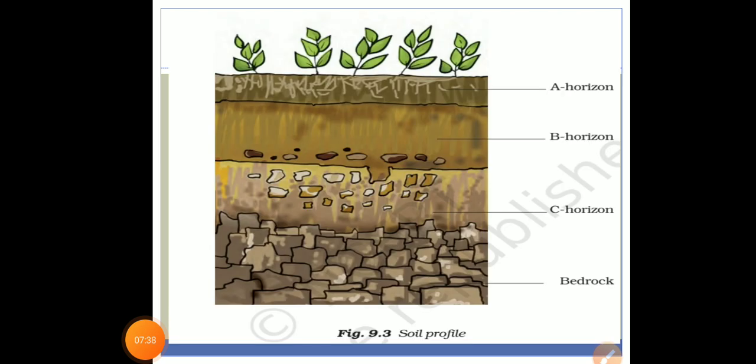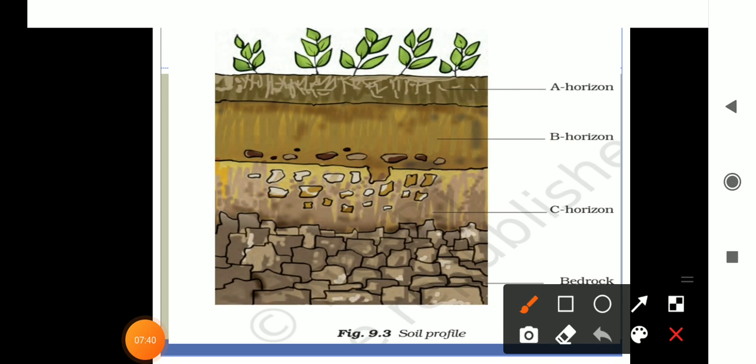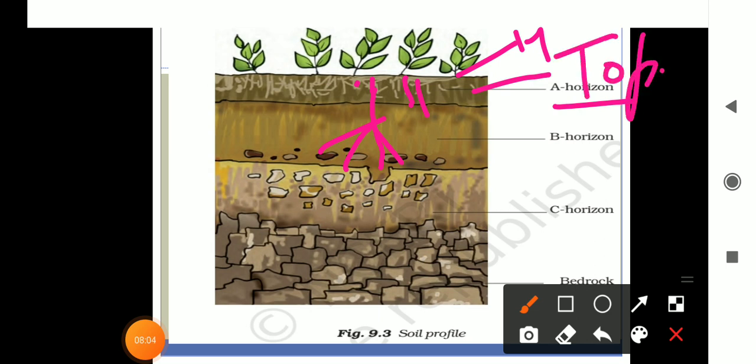Once again, have a look at this. The topmost is A horizon. In the A horizon, humus will be here, and the roots mainly grow in this, and sometimes they also grow to the next one. This is also called topsoil. And the second, I told you, this horizon is called subsoil. It is rich in minerals. And next is the C horizon.